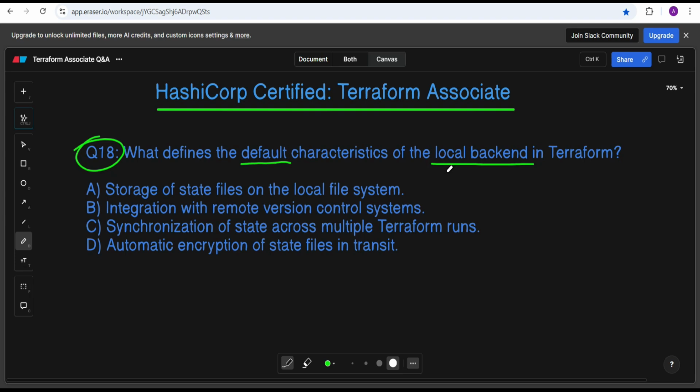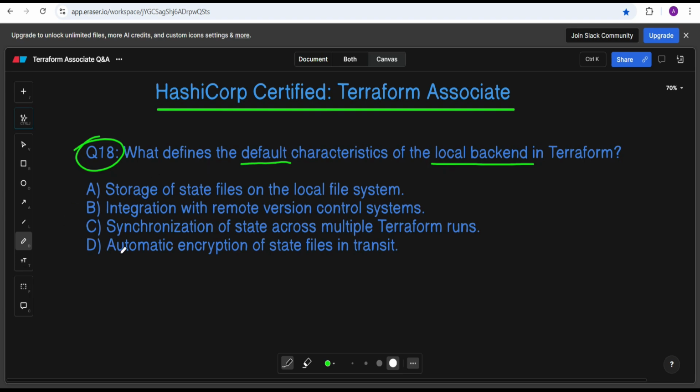It's simple and best suited for individual or small team development, not for the production environment. Whenever your team is small, you can use it. The state on your local disk is stored as terraform.tfstate.